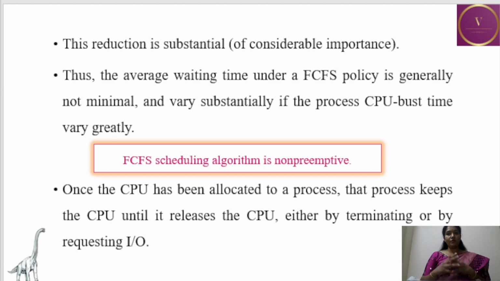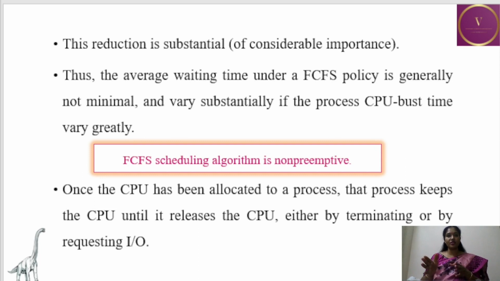One thing we have to see is that the FCFS scheduling algorithm is non-preemptive. So what is preemptive and non-preemptive? In preemptive scheduling, process P1 will be in the CPU, and if process P2 requires the CPU, based upon priority, it can stop process P1 and get the CPU. But in the case of FCFS, the first come first serve scheduling algorithm, process P1 cannot be taken out of the CPU. Why? Because it is non-preemptive.